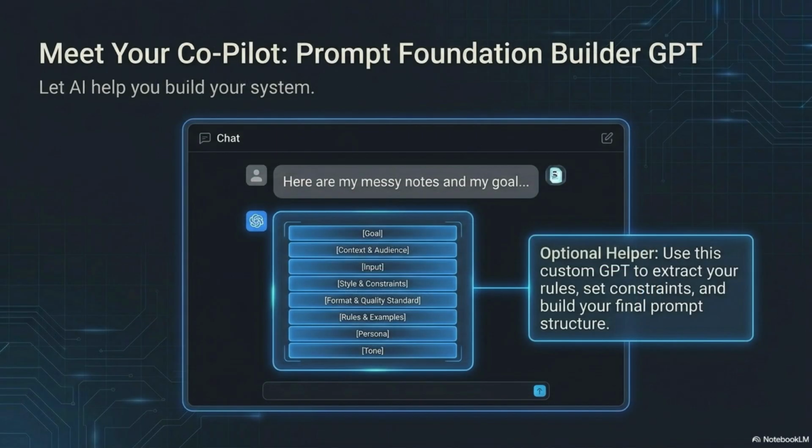This module includes one optional helper, Prompt Foundation Builder GPT. Use this GPT to help you extract your rules, constraints, and final prompt structure. It is not here to replace your thinking. It is here to guide the build. You can bring it your messy notes, your goal, your audience, your source material, or a prompt that is not working. Then it can help you structure the prompt into the core layers: goal, context and audience, input, style and constraints, format, quality standard, rules and examples, review, tone.